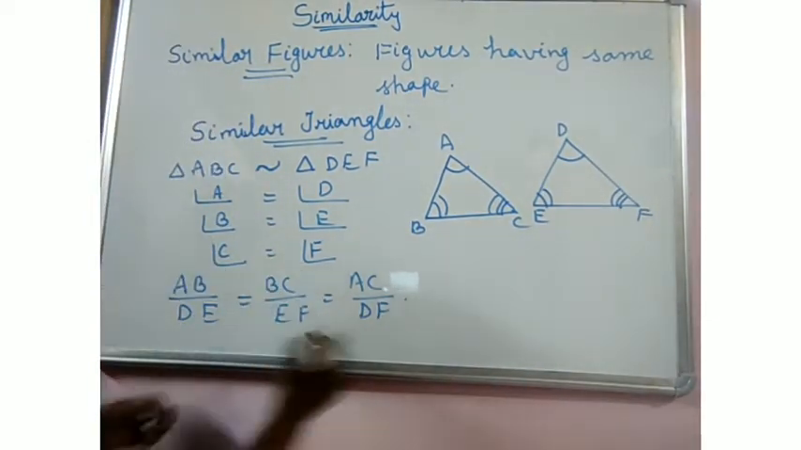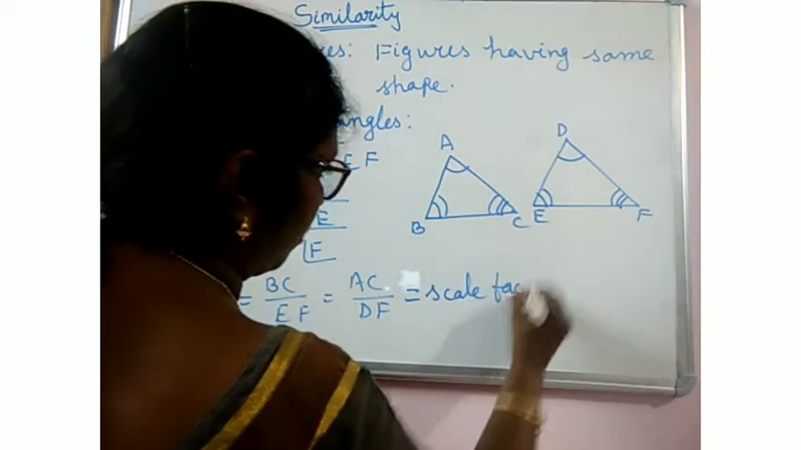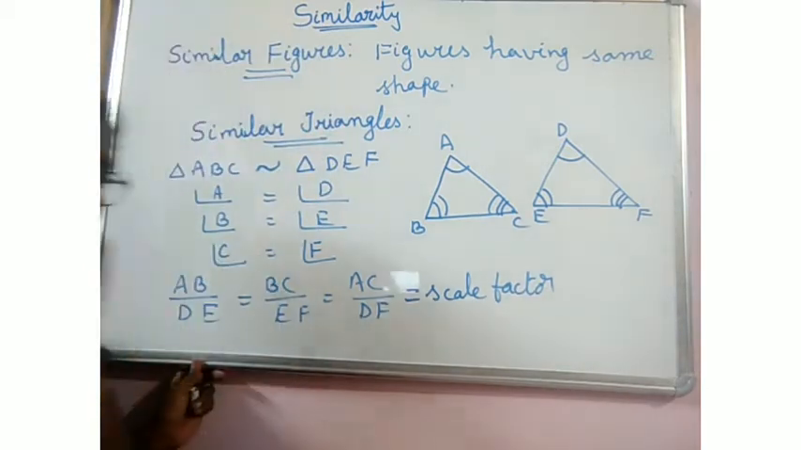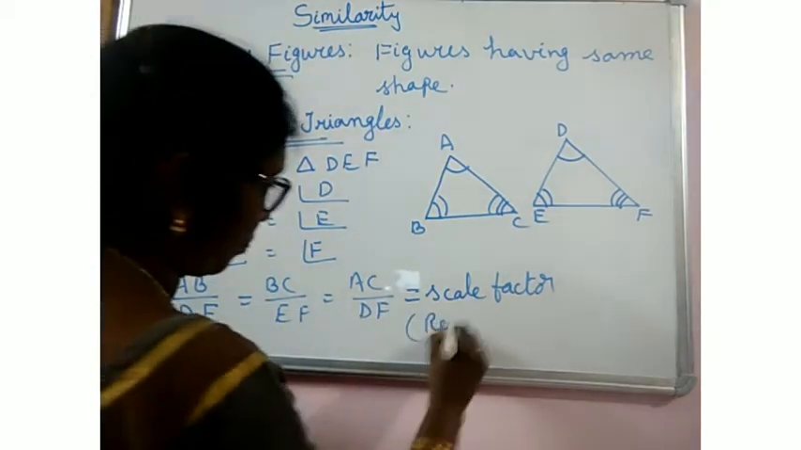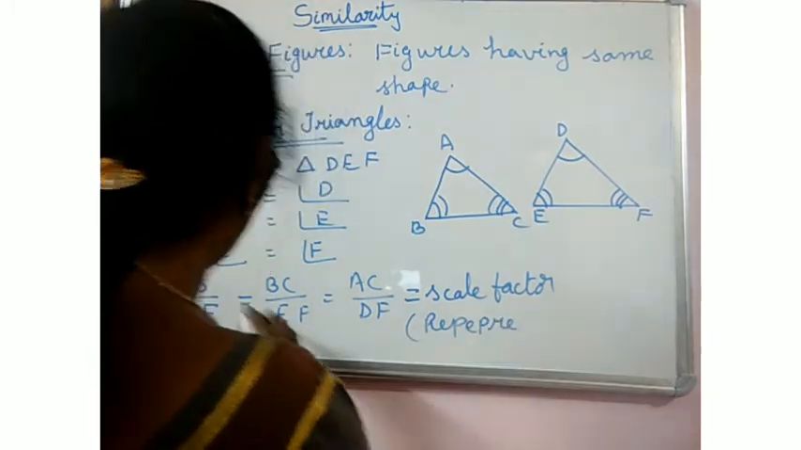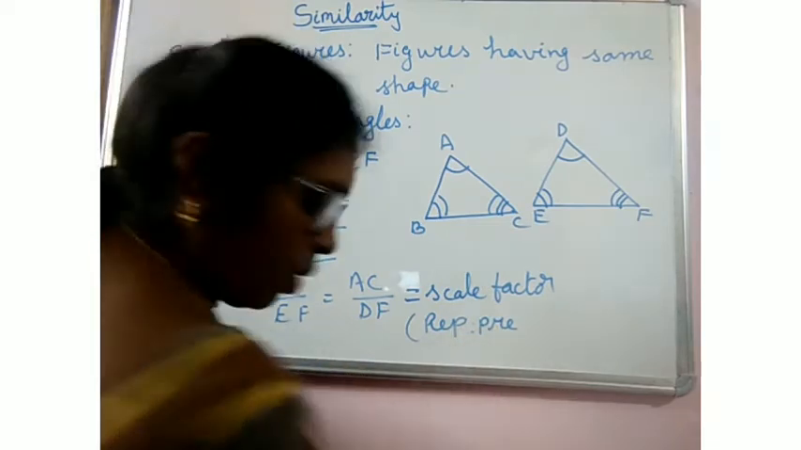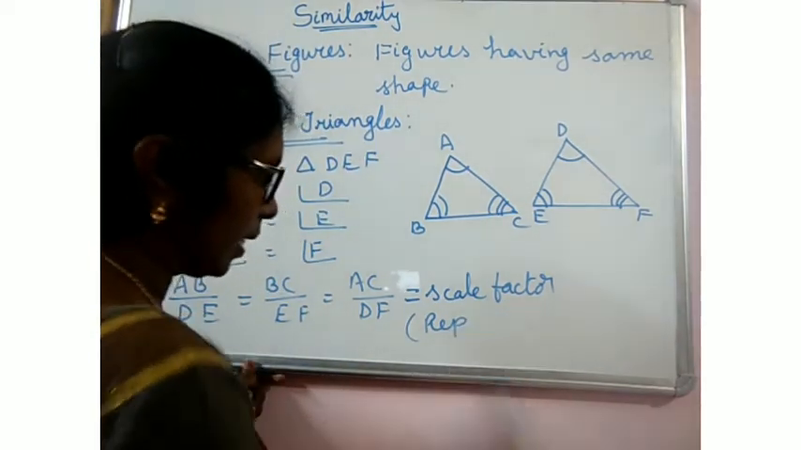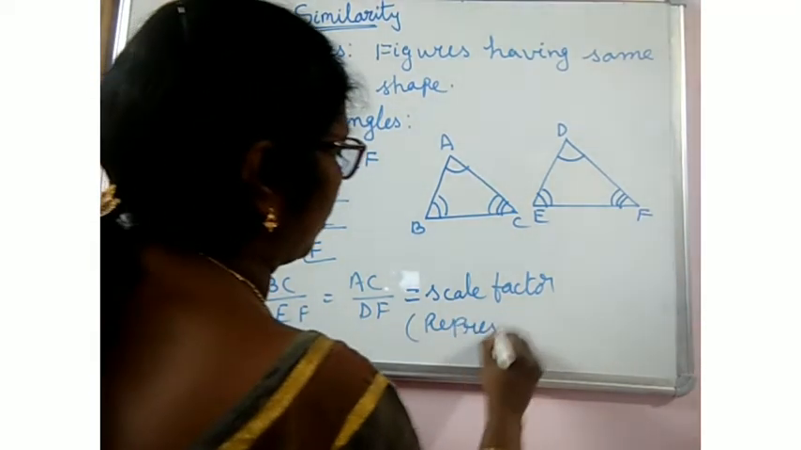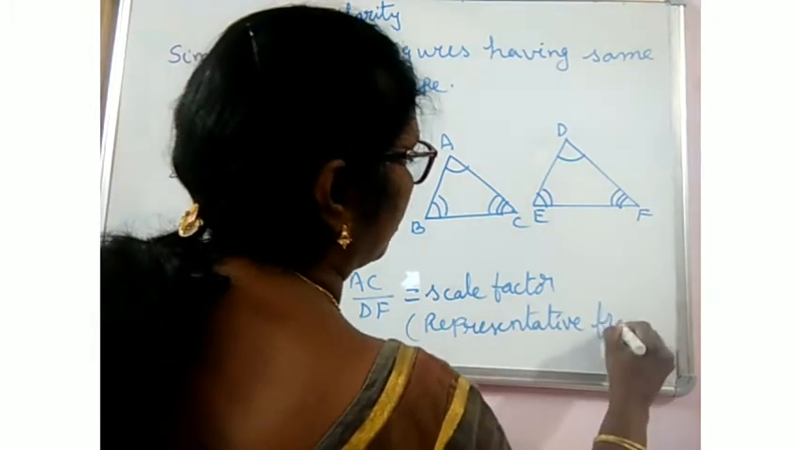And this ratio is known as scale factor or representative fraction. The ratio of the corresponding sides of similar triangles is known as representative fraction or scale factor.